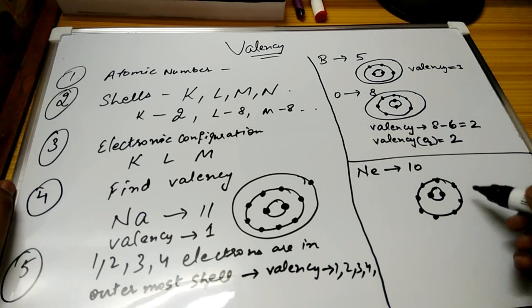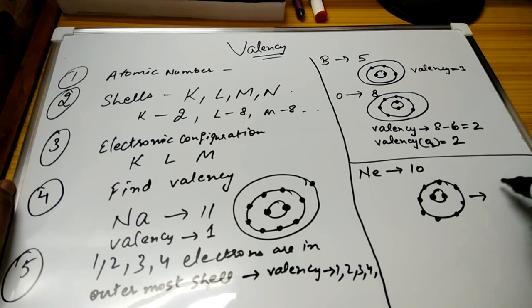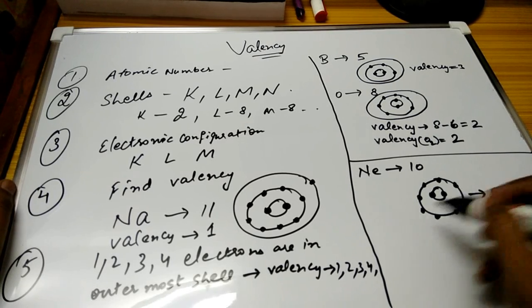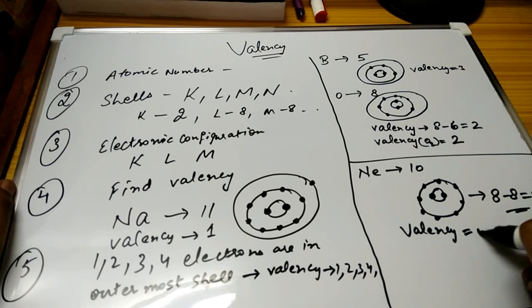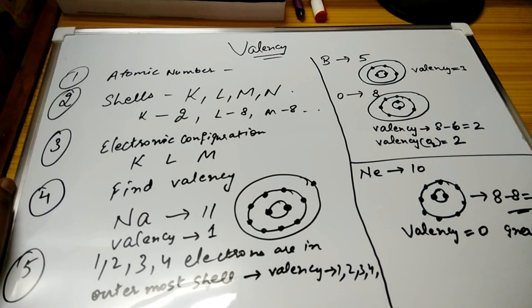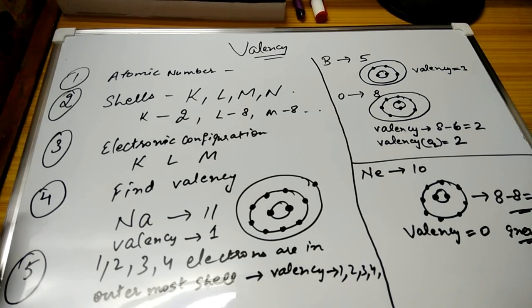You can see 8 are there, and it is completely filled, because if you subtract this from 8, it comes out to be 0. So the valency of neon is 0. That is why it is known as an inert gas, because it is not reactive at all.